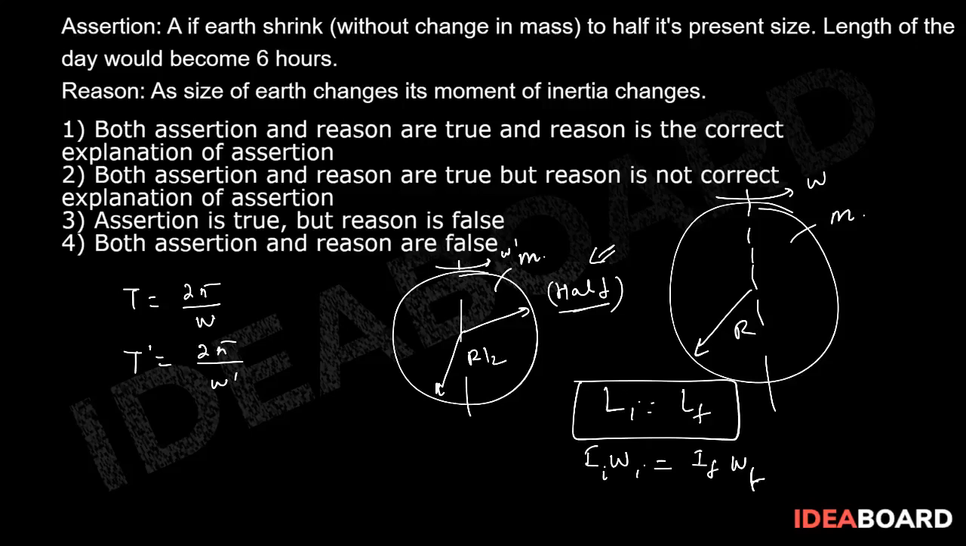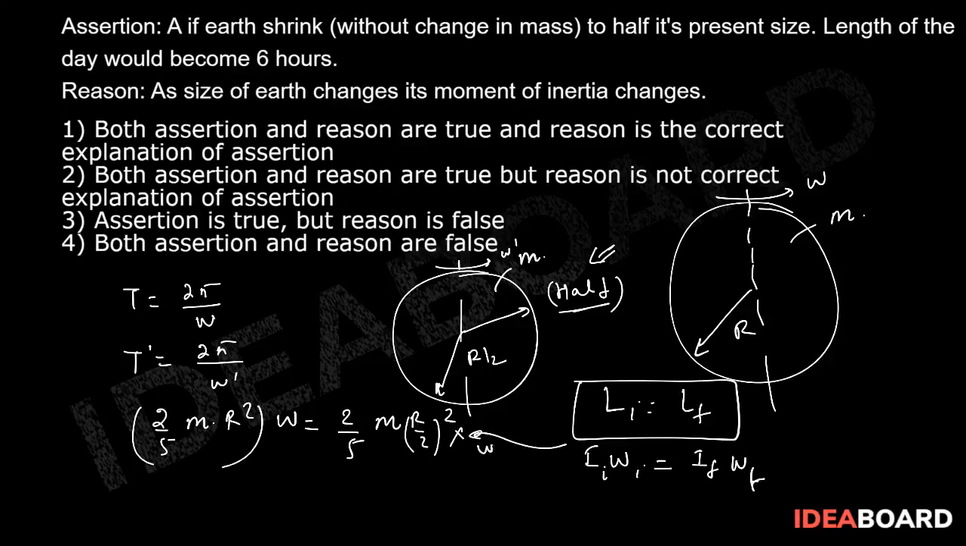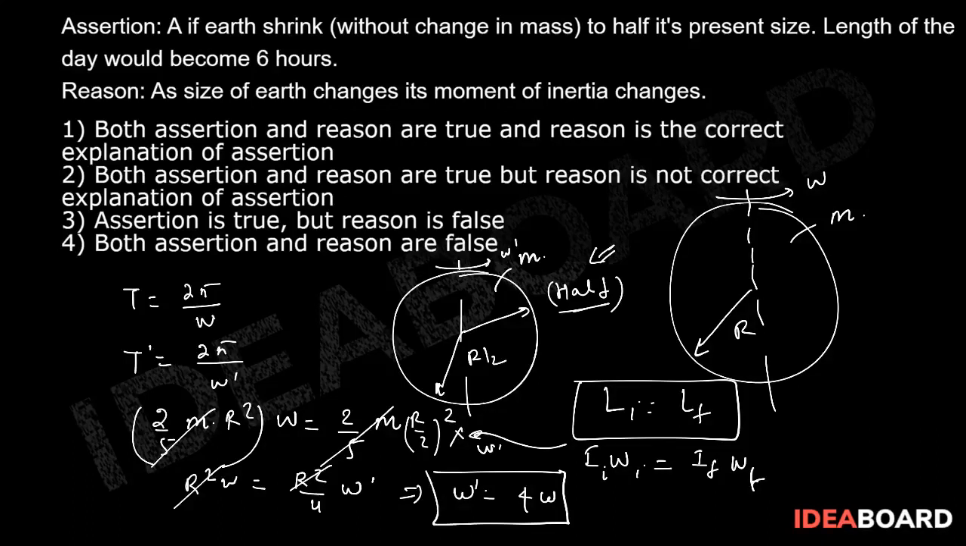If you put the values, then I is 2 by 5 m r square initially, into omega, is equal to 2 by 5 m into r by 2 square, into omega dash. From there, this will be cancelled out because the masses are same. So r square into omega gives r square by 4 into omega dash. From there r square will be cancelled out. So omega dash will be 4 times of omega.